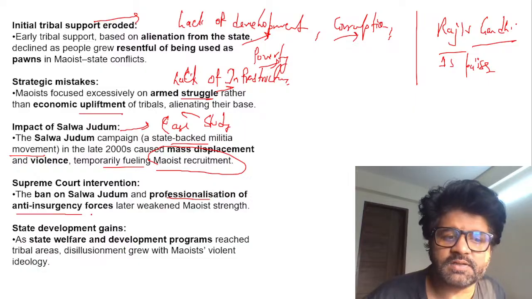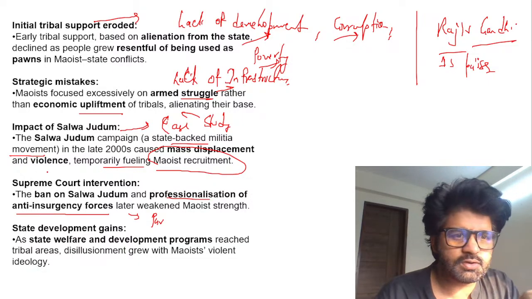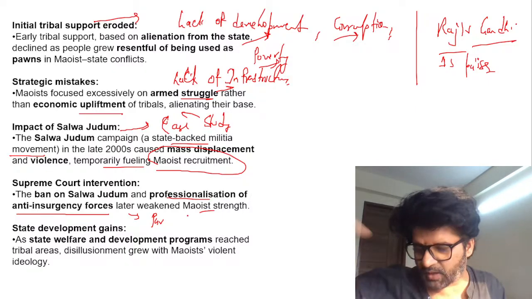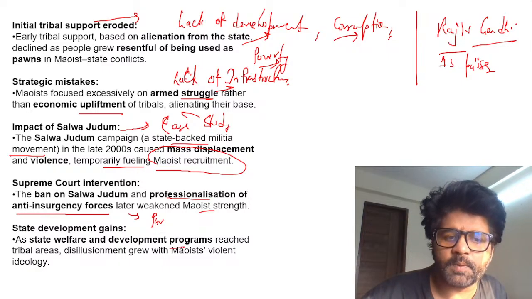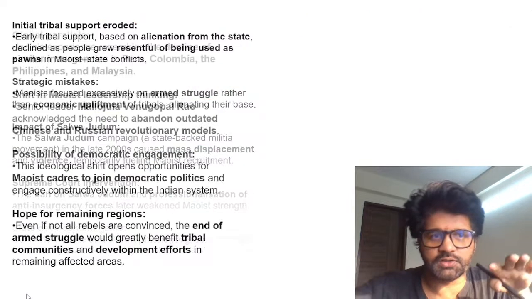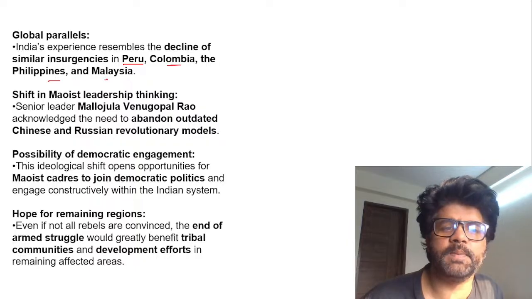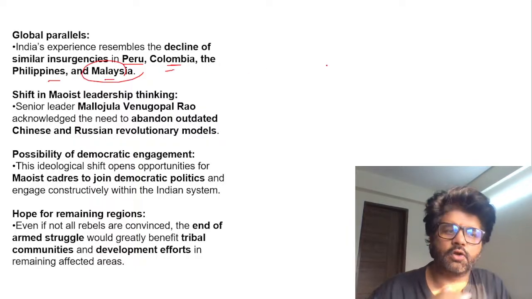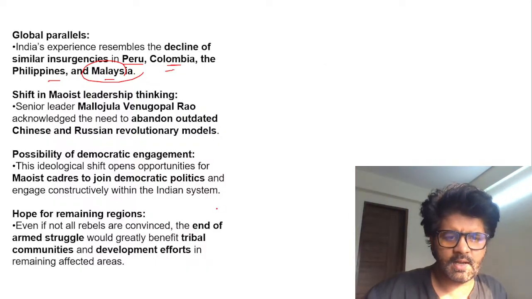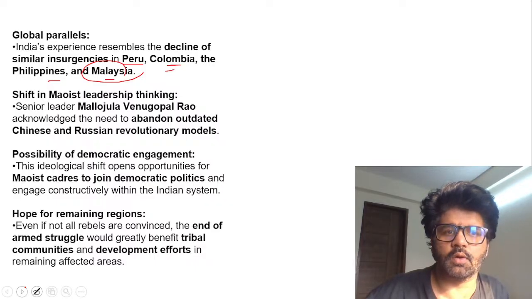The Supreme Court banned Salwa Judum. Professionalization of the anti-insurgency forces happened. Paramilitary forces became engaged, and no extra-constitutional campaigns like Salwa Judum were done, which in a way weakened Maoist strength. Have a look at all these points. State welfare and development programs happened, disillusionment grew, and the Maoist violent ideology reduced. In a way, we are doing things which Peru, Colombia, the Philippines, and Malaysia have already done. There also you have seen a decrease in insurgencies. You can have a look at all these things; this is actually a very good article to start your morning with.